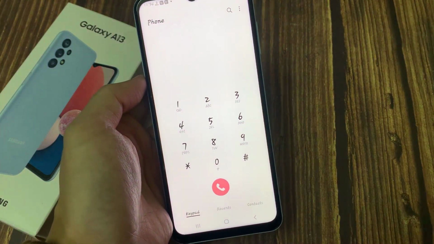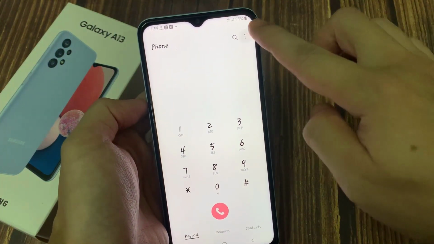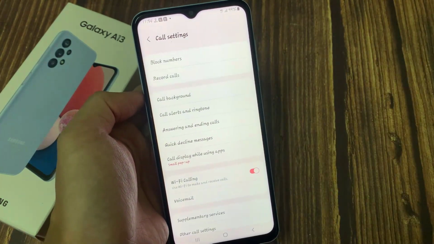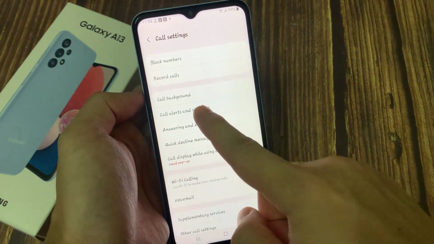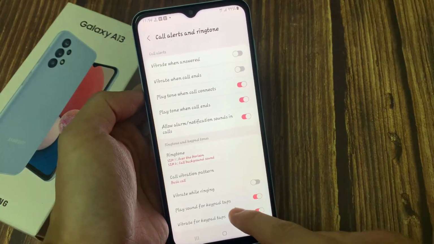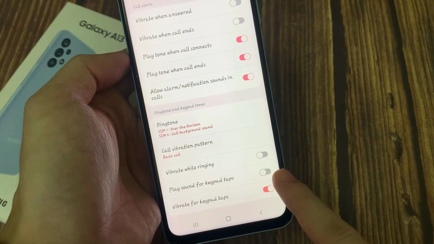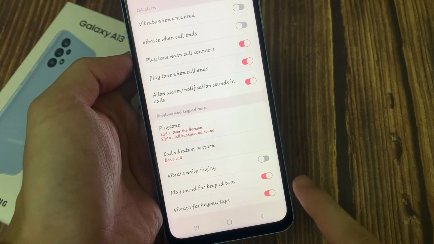Next, tap on the option button at the top. From the pop-up menu, choose Settings. In Settings, go down and tap on Alexa and Ringtone. Next, you want to go down and tap on Play Sound for keypad tabs. So tap on the toggle button to switch it off.